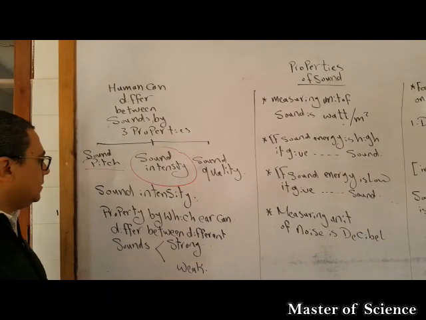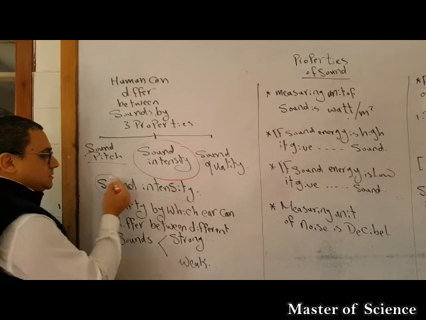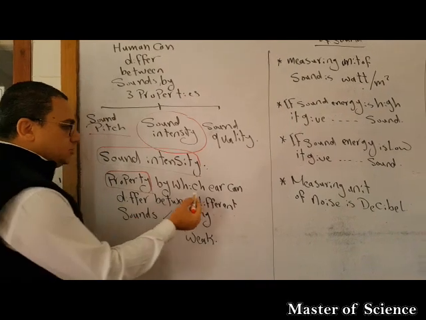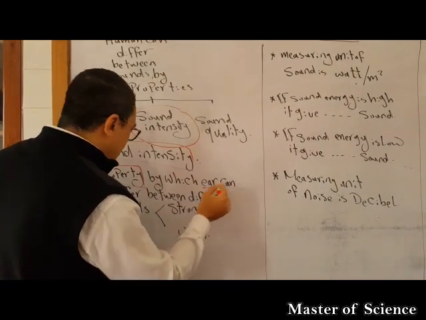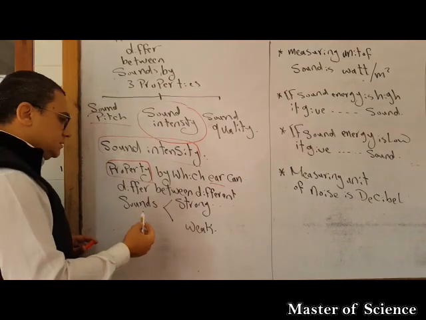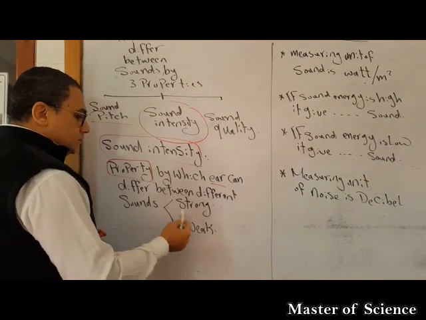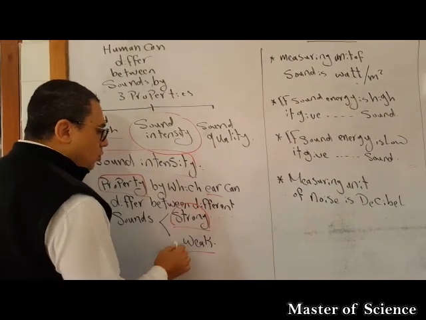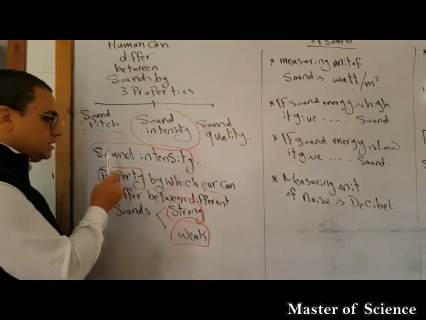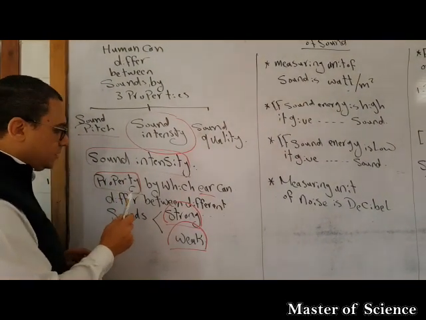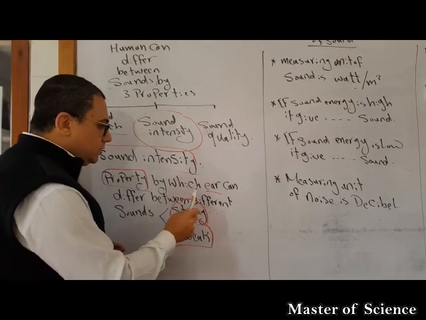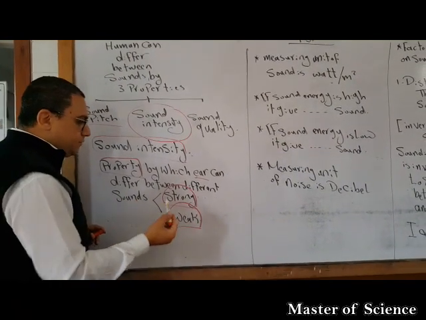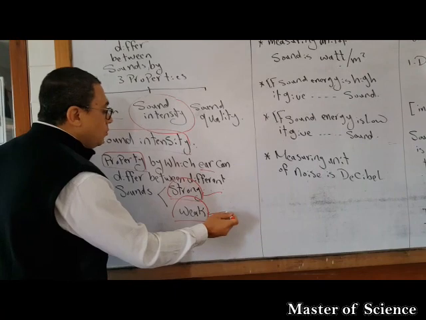What's meant by sound intensity? Sound intensity is one of the sound properties by which your ear can differentiate between sound which is strong or weak. We can differ between strong and weak sounds. So sound intensity is a property which your ear can use to know the difference between the sound which is strong or weak.